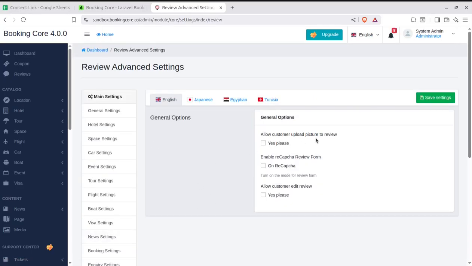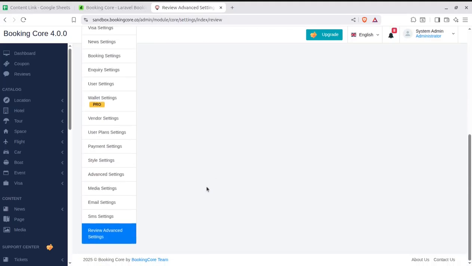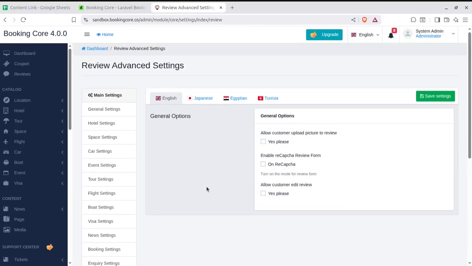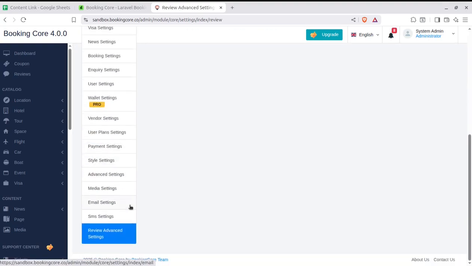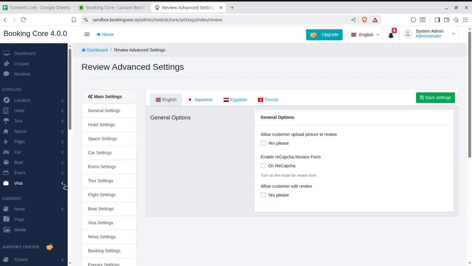Allow customer upload picture to review, or enable the reCAPTCHA review form and all. So these are the main settings, the basic settings that you need to do at the very first time. This is one time. However, you can change these settings always as per your requirement, how you want to run the system and configure the solution.